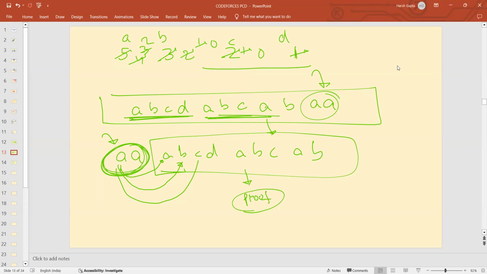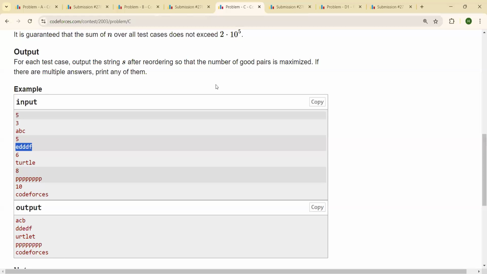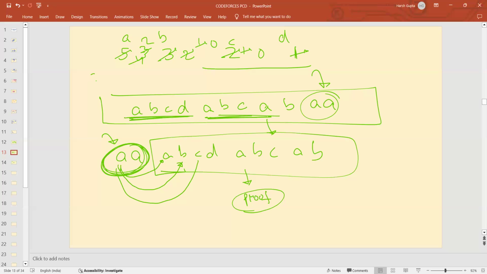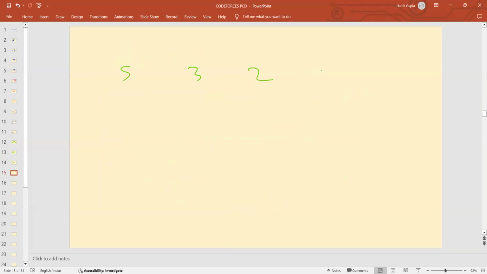Okay, so let's jump on to the solution. You can code it down in any way you want. This is how I coded it during the contest. First of all I took input of the length of the string and the string itself, and for the frequency of every character, I used a map and stored the frequency of each character. Then I know that if there is a character coming 5 times, a character coming 3 times, a character coming 2 times, I first of all sorted them in descending order.